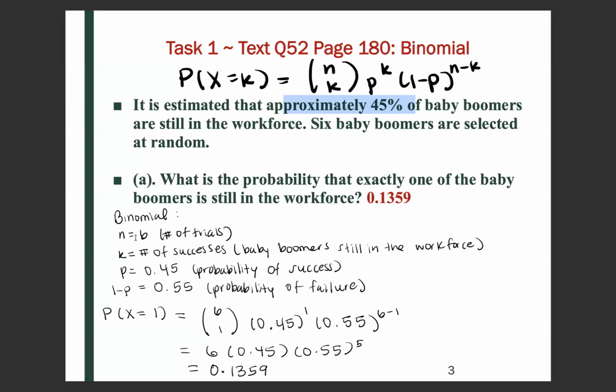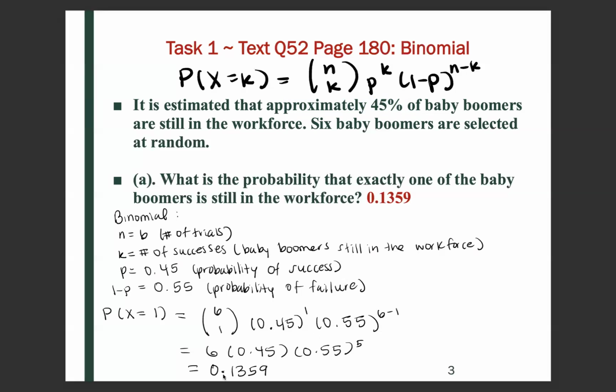Given our sample size and the probability of success, the probability that x equals 1 would be 6 choose 1, where 6 is the sample size and k is 1, times the probability of success, p, 0.45, raised to the power of k, which is 1, times the probability of failure raised to the power of the sample size minus k, 6 minus 1, which is 5.